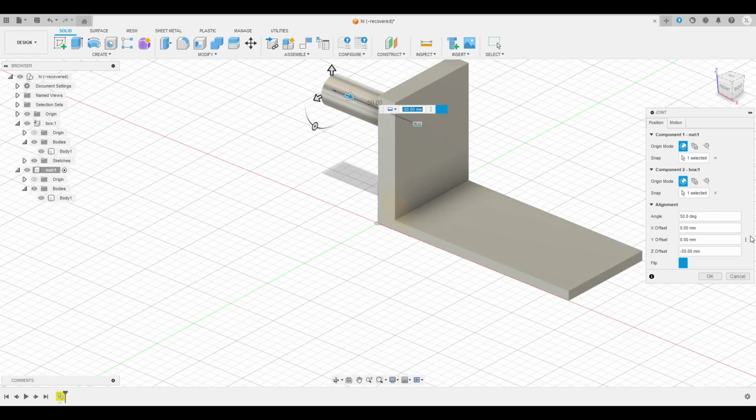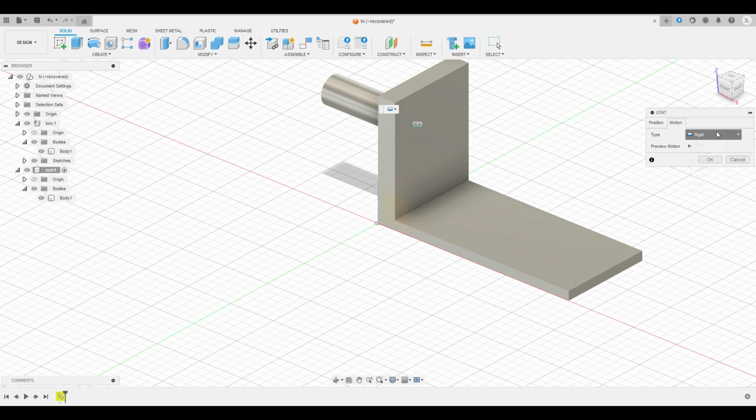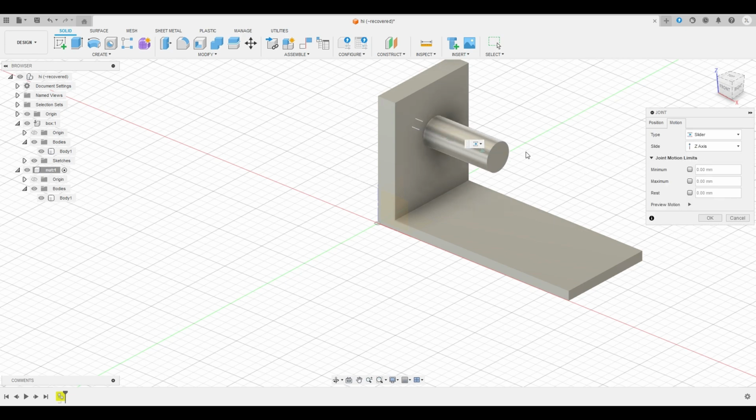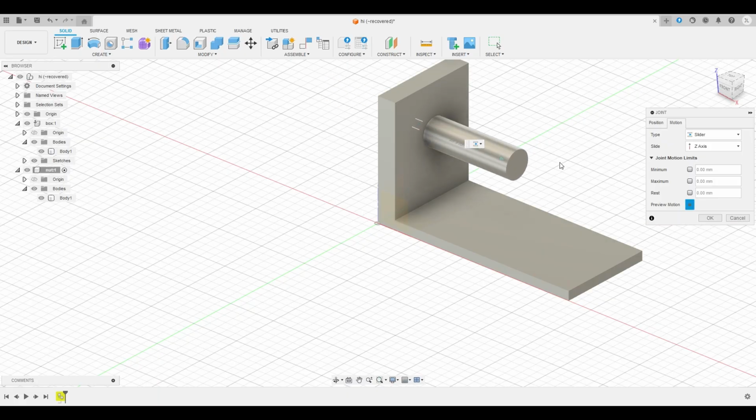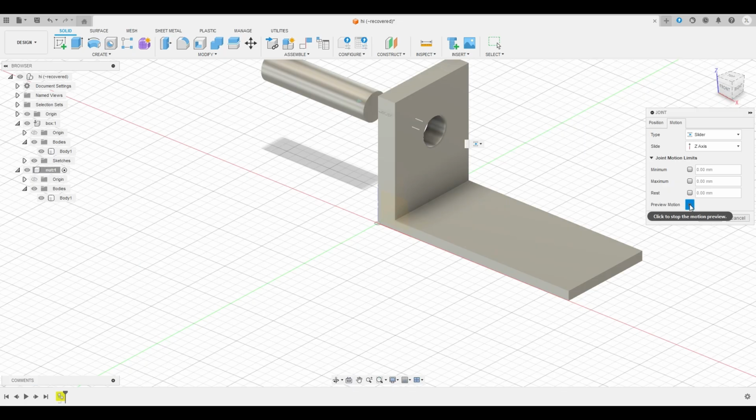And you can go to motion, choose slider, so it goes in and out, in and out. Then you want to limit it, because if you look, it goes all the way out, and you don't want that to happen, right? You select a minimum and maximum.